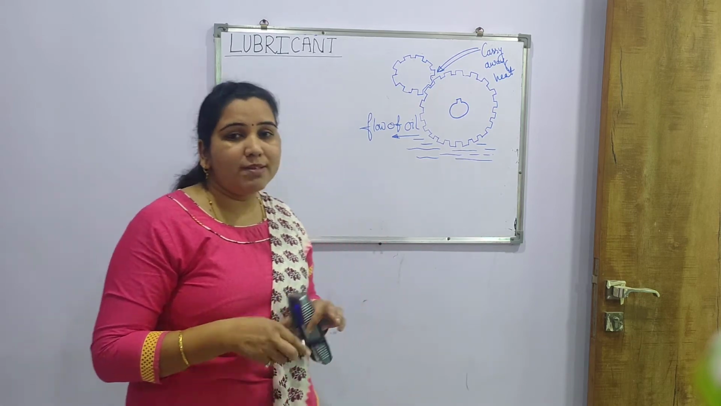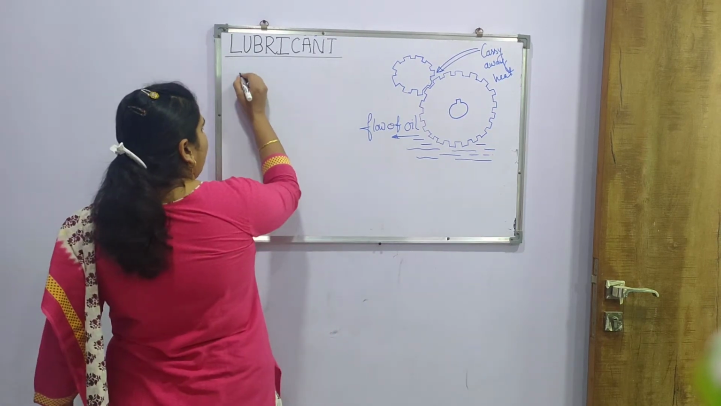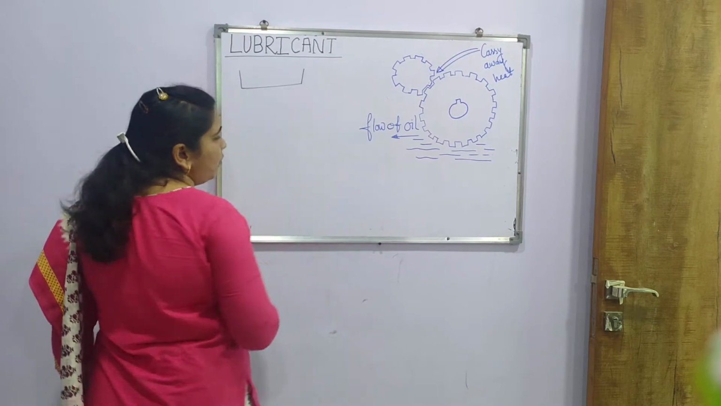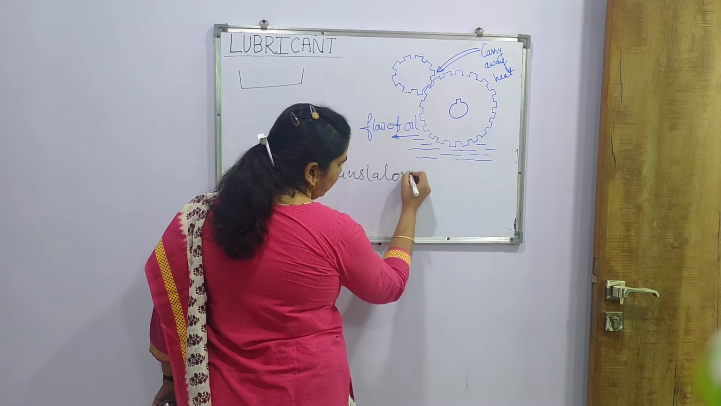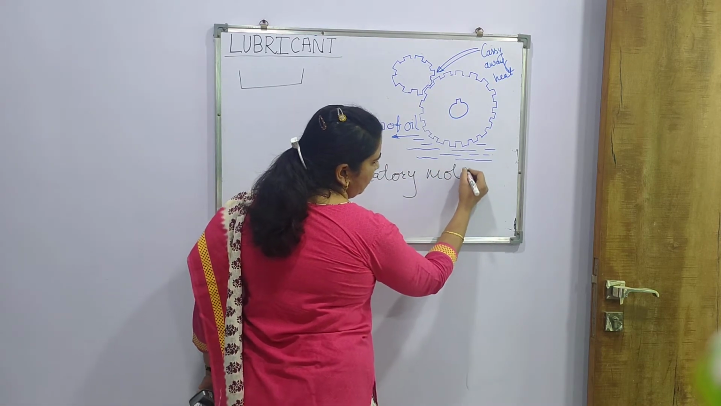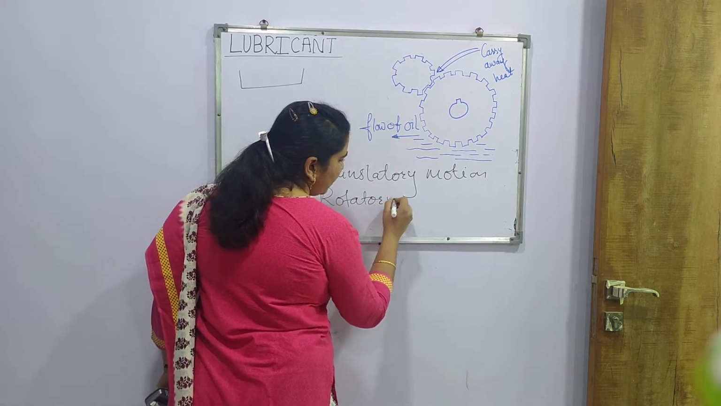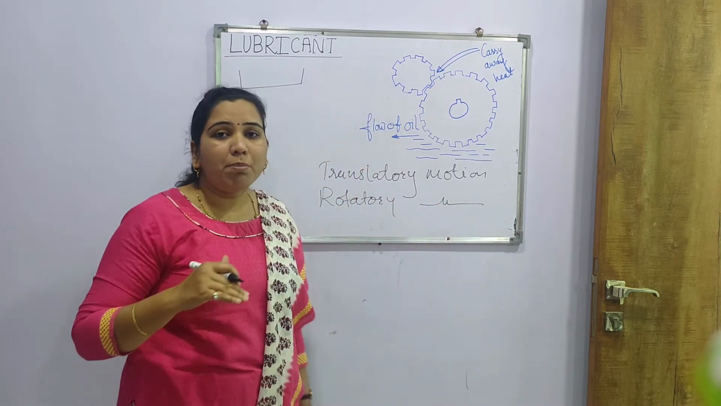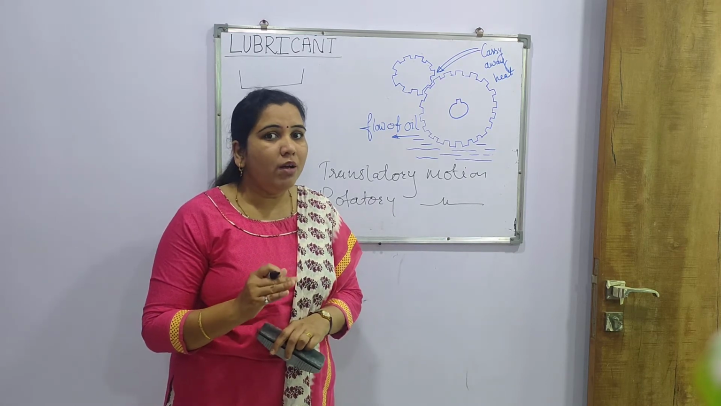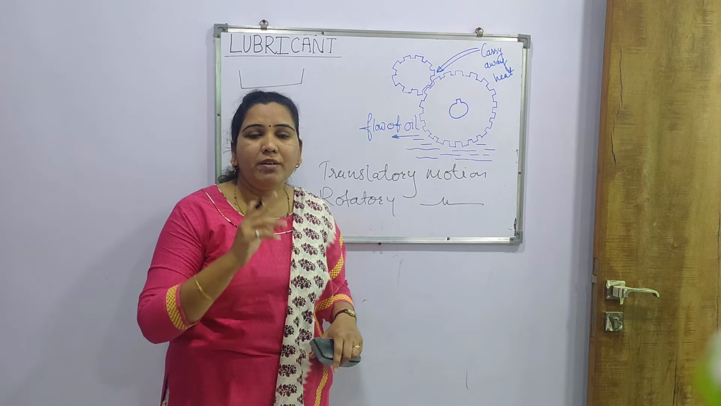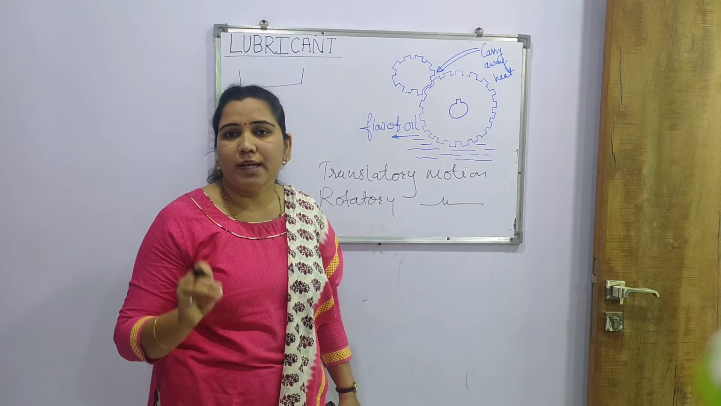First of all, we will see some introductory part related to lubricants. Generally there are two types of motions: translatory motion and rotatory motion. Translatory motion is when one part of a metal surface is sliding over another, while rotatory motion is when a metal surface is rotating around a particular axis.